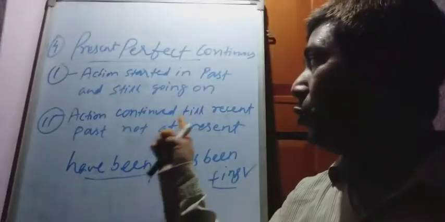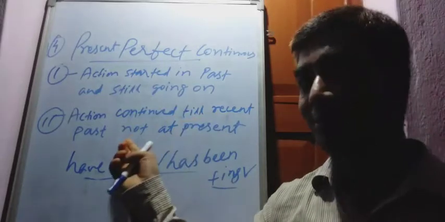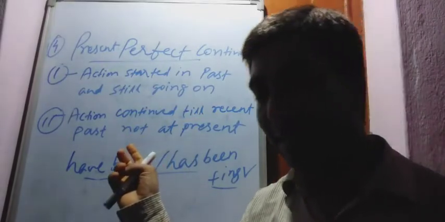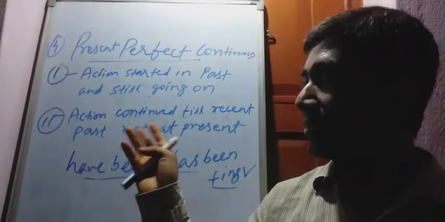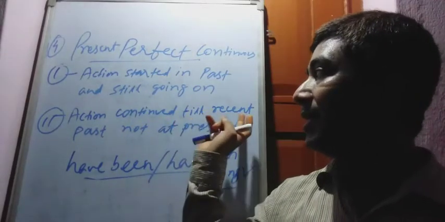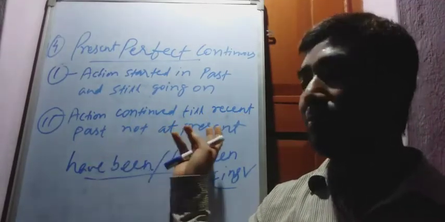And in the second situation, the action continued till the recent past. The action started in the past and continued till the recent past, not at present.